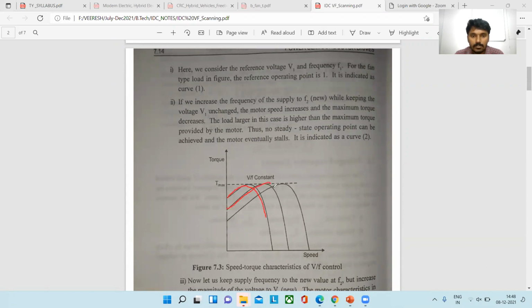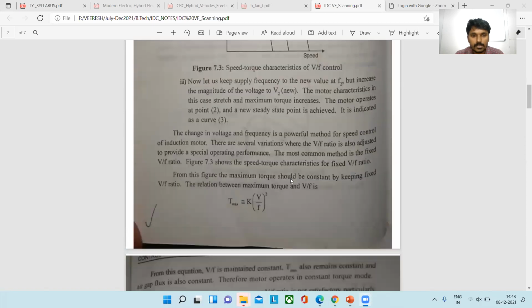Whatever the values of V and F, the ratio should be constant. So we can get the constant torque like this. Clear? For that purpose, we are going for the V by F control method.